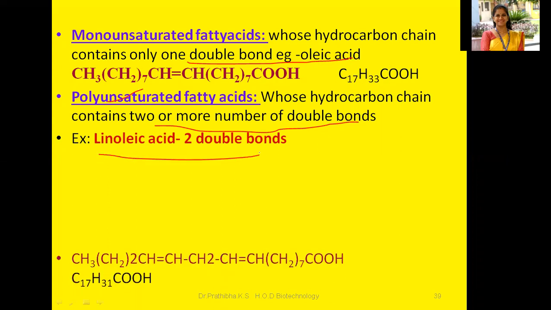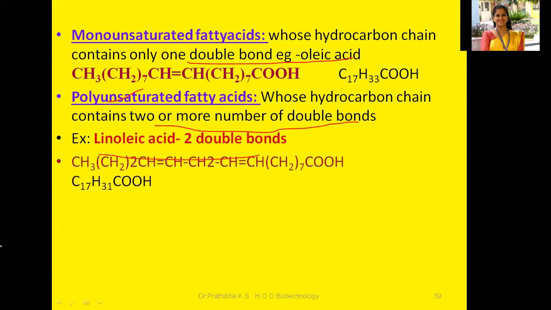There you can see the presence of two double bonds. For example, that is CH3, CH2 twice. This 2 you need to write it below, twice. CH double bond CH, CH2, CH double bond CH, CH2 7 COOH. So this is the linoleic acid.